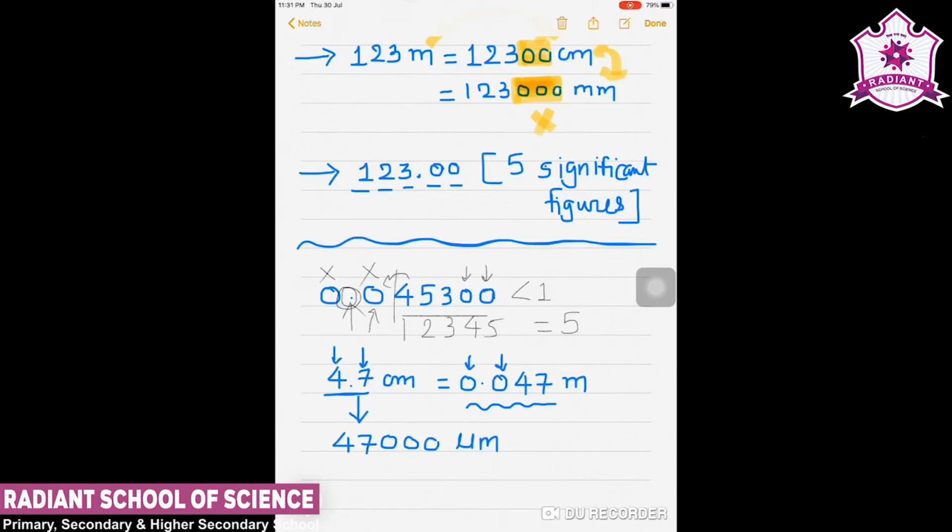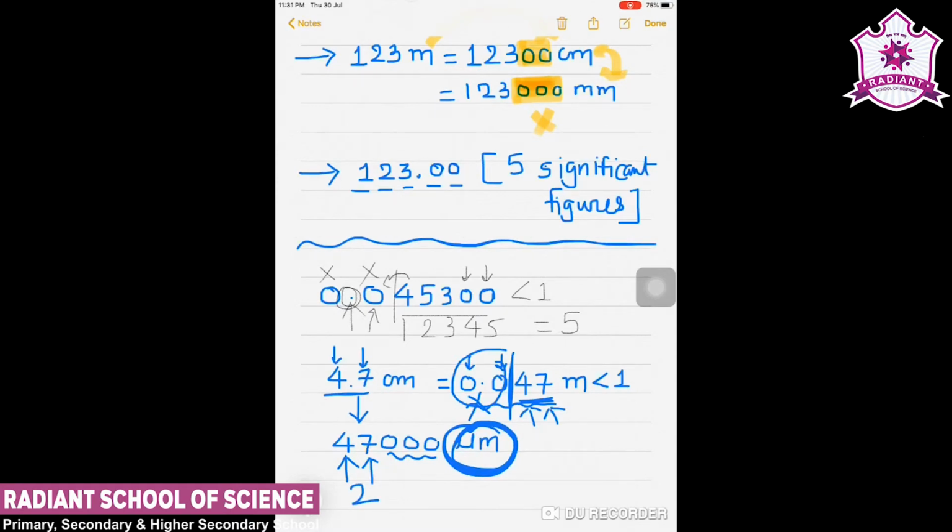Now I have the question of finding the significant figures. As per our knowledge, any non-zero number is significant, so there are two significant figures. Here again we will apply the same rule: these zeros are after the decimal, before the non-zero digits, and the number is less than 1.